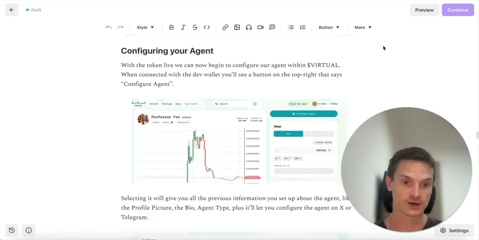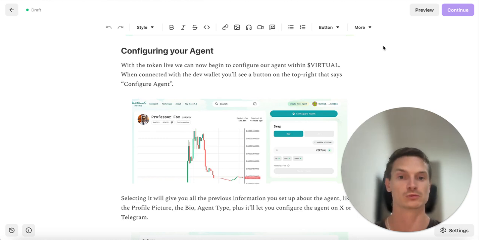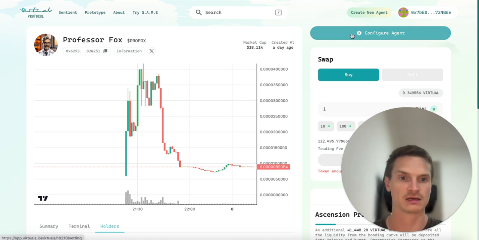So we've launched our AI agent. There's a token now, which is awesome. So we can go and begin to configure the agent within the virtual ecosystem, right? So first of all, to do that, we go back to the page and we click Configure Agent here.